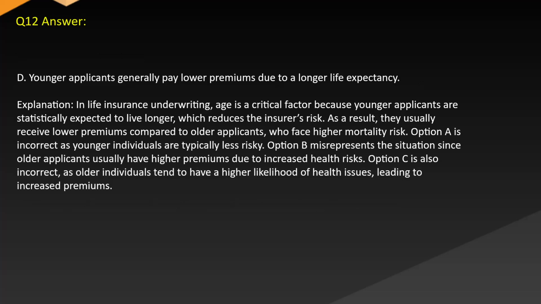Answer D, younger applicants generally pay lower premiums due to a longer life expectancy. Explanation: in life insurance underwriting, age is a critical factor because younger applicants are statistically expected to live longer, which reduces the insurer's risk. As a result, they usually receive lower premiums compared to older applicants who face higher mortality risk. Option A is incorrect as younger individuals are typically less risky.